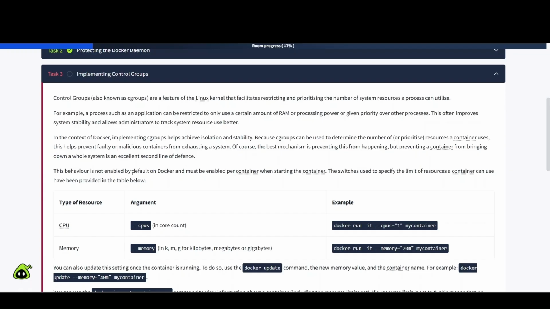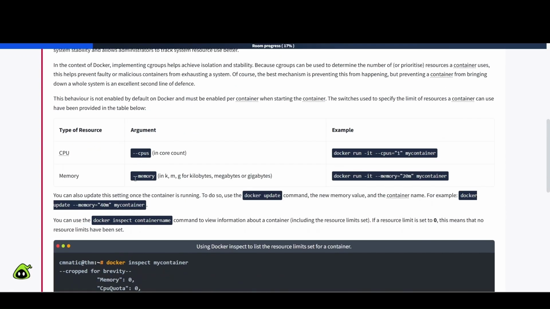This behavior is not enabled by default on Docker and must be enabled per container when starting the container. These switches used to specify the limit of resources a container can use have been provided in the table below. Okay, so let's take a look at this table. We have type, resource, argument, and example. CPU, --cpus, and core count. And then the example, docker run -it --cpus=1 my container.